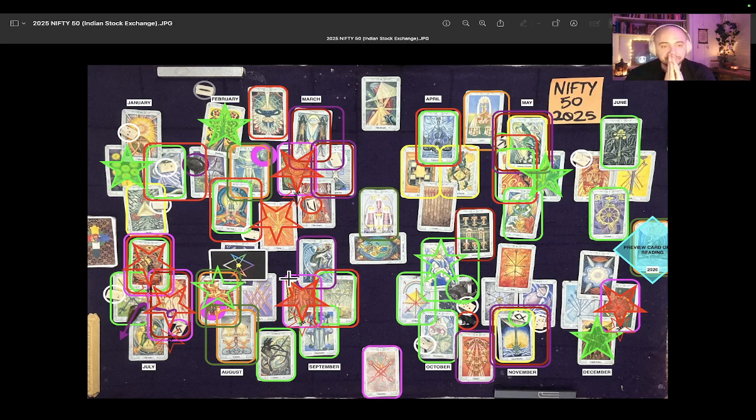Because what the Magus card really is implying is that the move we've been waiting for takes place there. So when we get into the trades, that's most likely going to be an exit for one of the major trades of 2025, and that's clearly something that I'll talk about in more detail in the total access version.